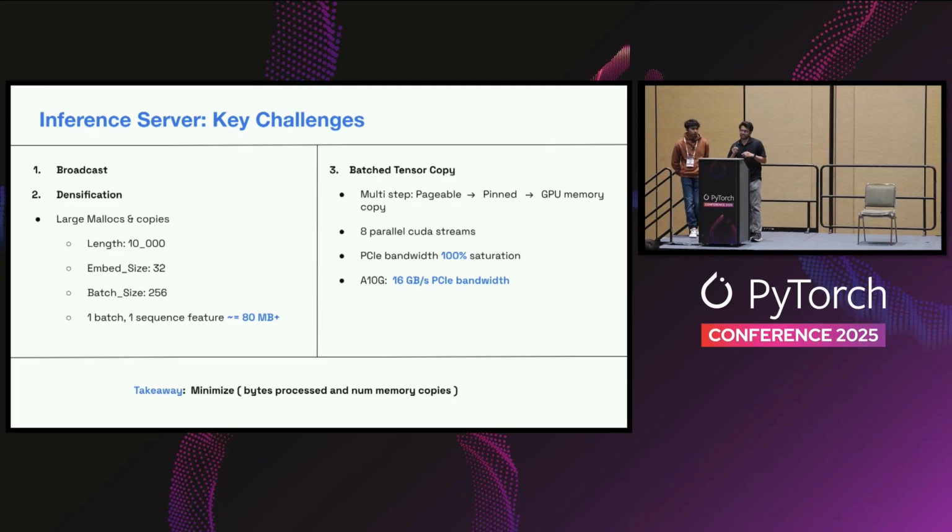And the reason this gets even trickier is because recommendation systems are trying to do this at very low latencies, and there are multiple CPU threads performing and running these things in parallel to create the batches for inference.